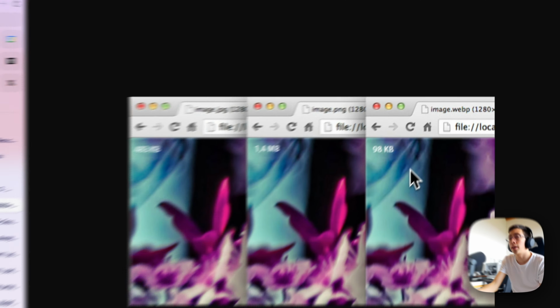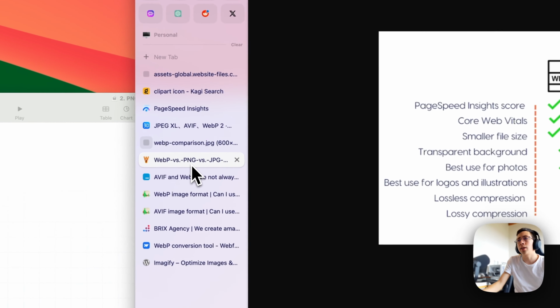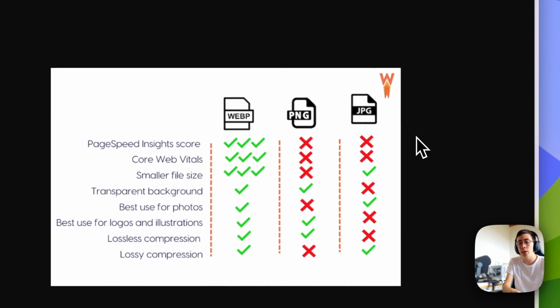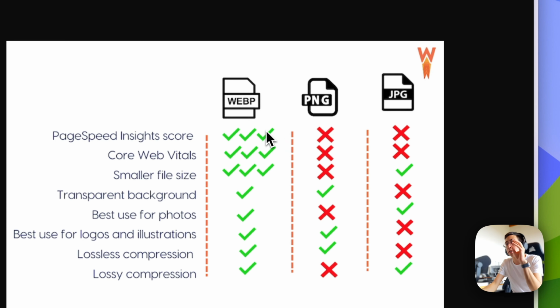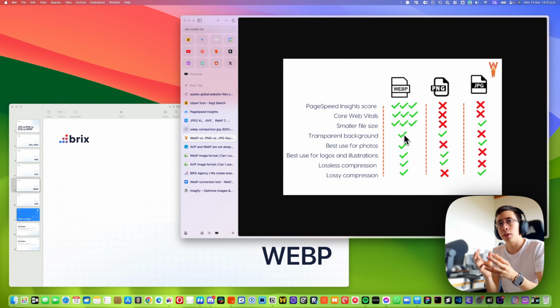Take a look at, for example, these three images. You can see that the one in JPG is almost 500 kilobytes. This one in PNG is almost 1.5 megabytes. But this one is less than 100 kilobytes. And the quality seems to be kind of the same. And you can see that across many different examples. Here, for example, in this comparison, it explains that this loads faster in general. It supports transparent background. It's good for photos. It's good for images. It is a very good format indeed.